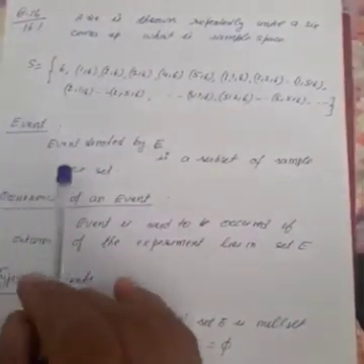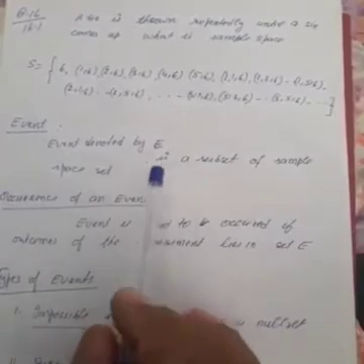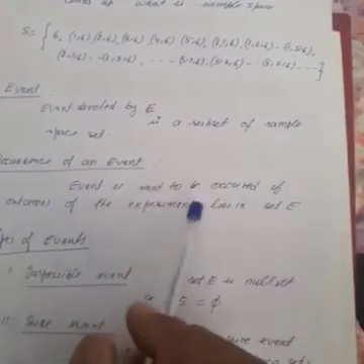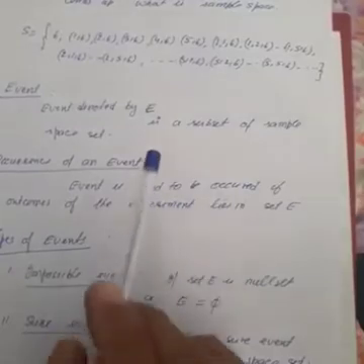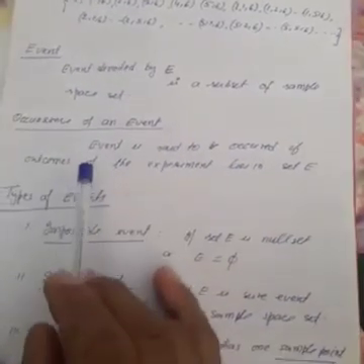Now the next term is event. It is denoted by E. Event is a subset of the sample space set. Now what is occurrence of an event? An event is said to have occurred if the outcome of the experiment lies in set E. So the cases favorable to E will be written in the form of set E. So that is occurrence of an event.